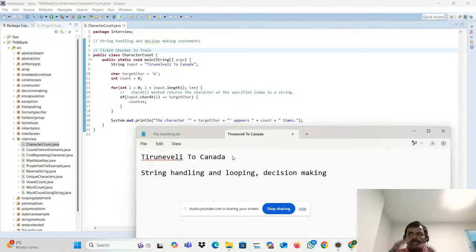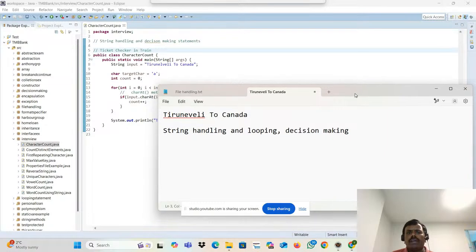We already studied these. In string handling, we saw a couple of methods. Looping statements are the for loop, while loop, do while loop, enhanced for loop or legacy for loop. Decision making statements are the if statement, else statement, and switch case. We already talked about them in the previous videos, and using those only we are going to do this. So how to count the characters?